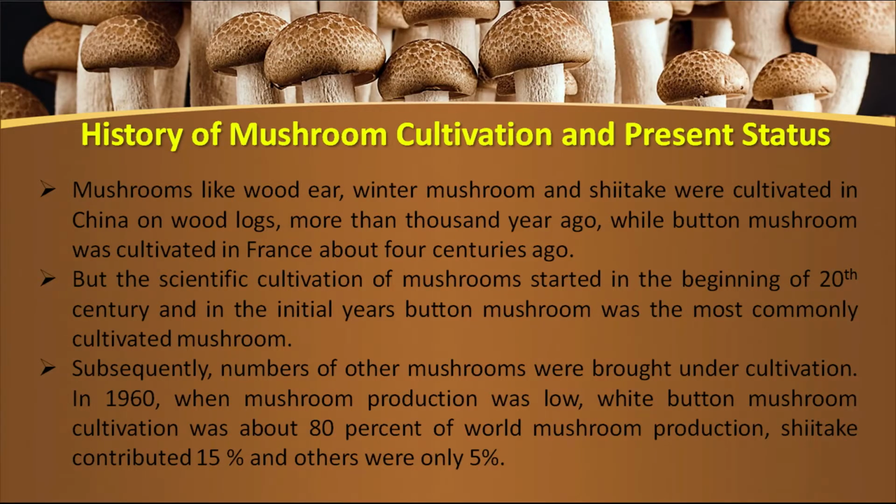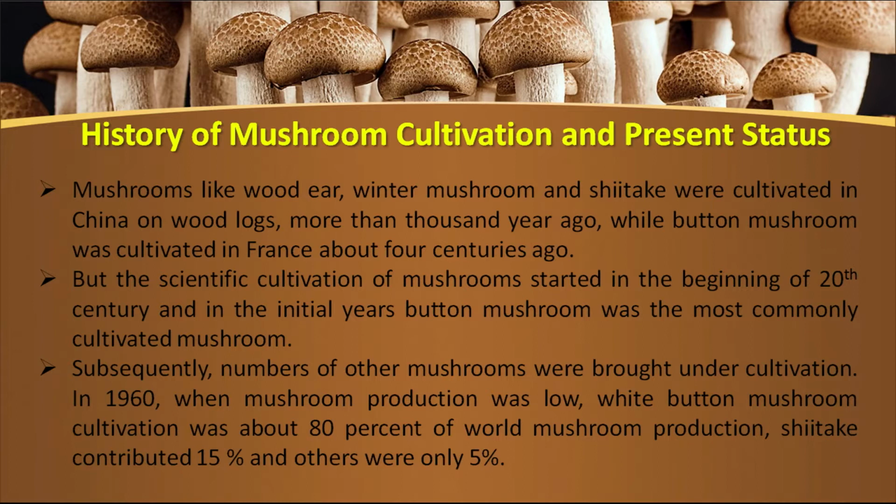So, let us talk about the history of mushroom cultivation and its present status. Mushrooms like wood ear, winter mushroom, shiitake mushroom were cultivated in China on wood logs more than 1000 years ago, while the button mushroom, which is the most consumed one, was cultivated in France about 4 centuries ago. But the scientific cultivation of the mushroom started in the beginning of 20th century, and in the initial years button mushroom was the most commonly cultivated mushroom.